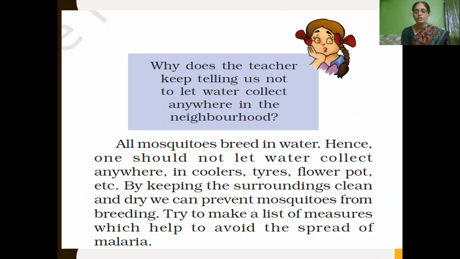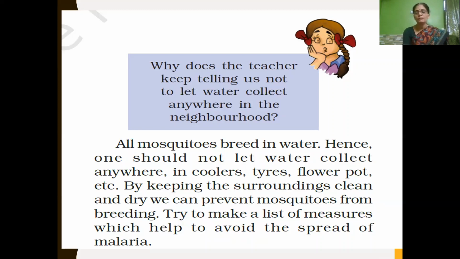And we also always tell that we should not allow water to get collected anywhere in our neighborhood. Why is it so? Because all mosquitoes breed in water, hence we should not allow water to collect anywhere, like in coolers, tires, even flower pots. We pour more water and water gets stagnated there. That should not be done, because mosquitoes breed in that water. By keeping our surroundings clean and dry, we can prevent mosquitoes from breeding.